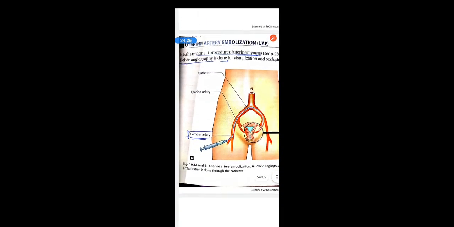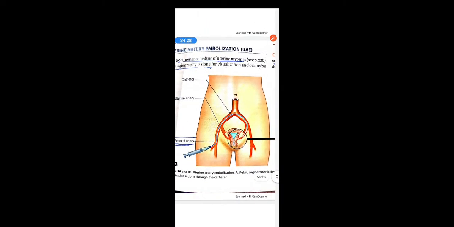Contraindications of UAE, that is uterine artery embolization, are active pelvic infections, women desirous of future pregnancy, genital tract malignancy and drug allergies. Ligation of bilateral uterine artery gives the same result as that of uterine artery embolization. See, this is a method of doing uterine artery embolization. Pelvic angiography is done.